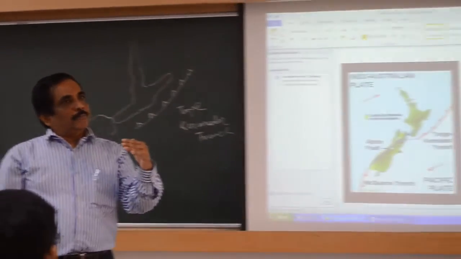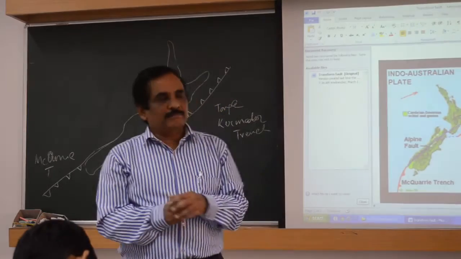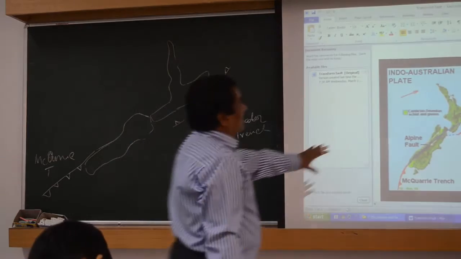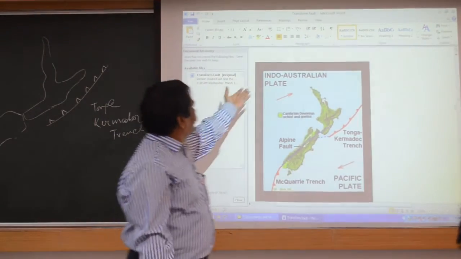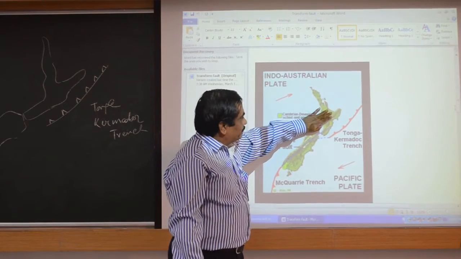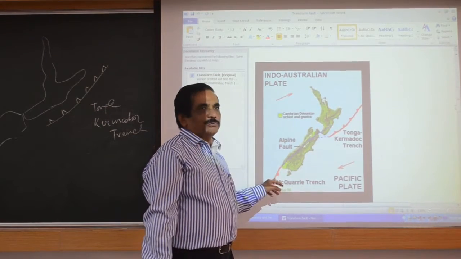And then you have minor plates and micro plates, depending on the area. I have a list, I will just show you. So this is a smaller plate, the New Zealand plate, you can see. A part of the Indo-Australian plate or Antarctica plate. So this is a continental plate. So these are the margins. Subduction zone, subduction.